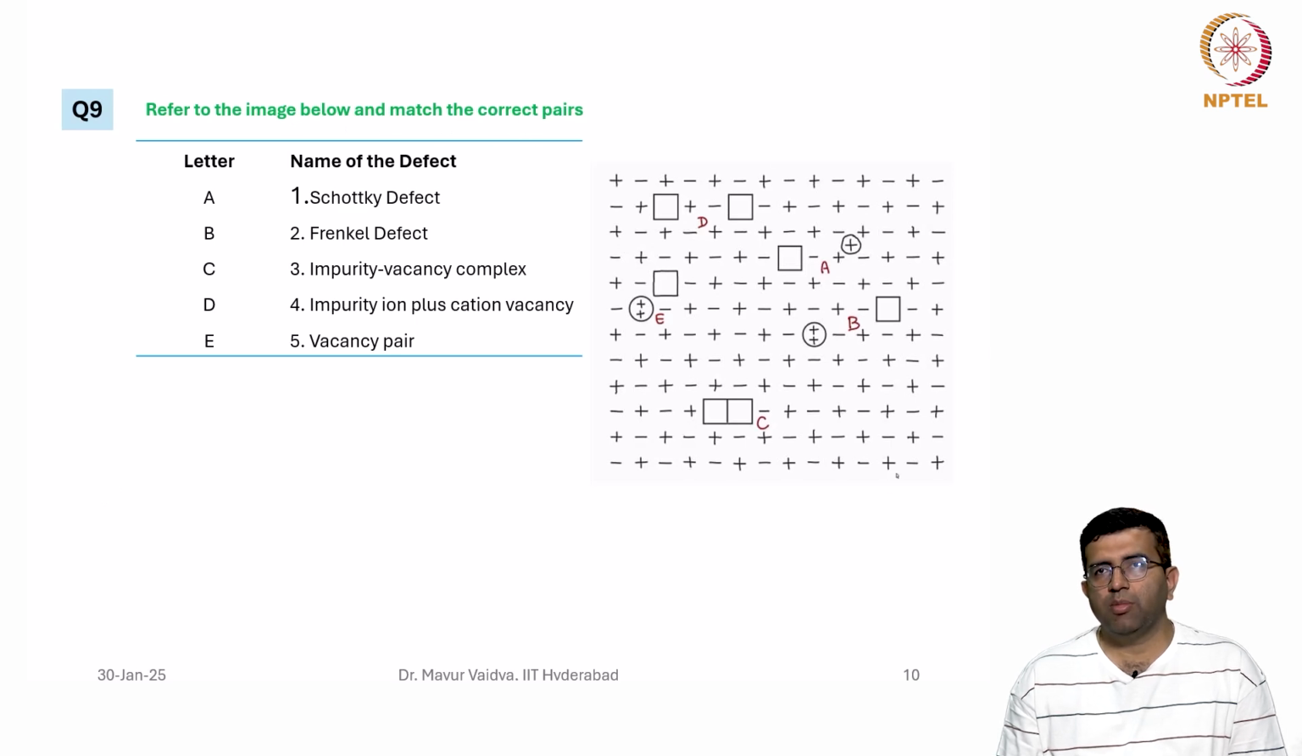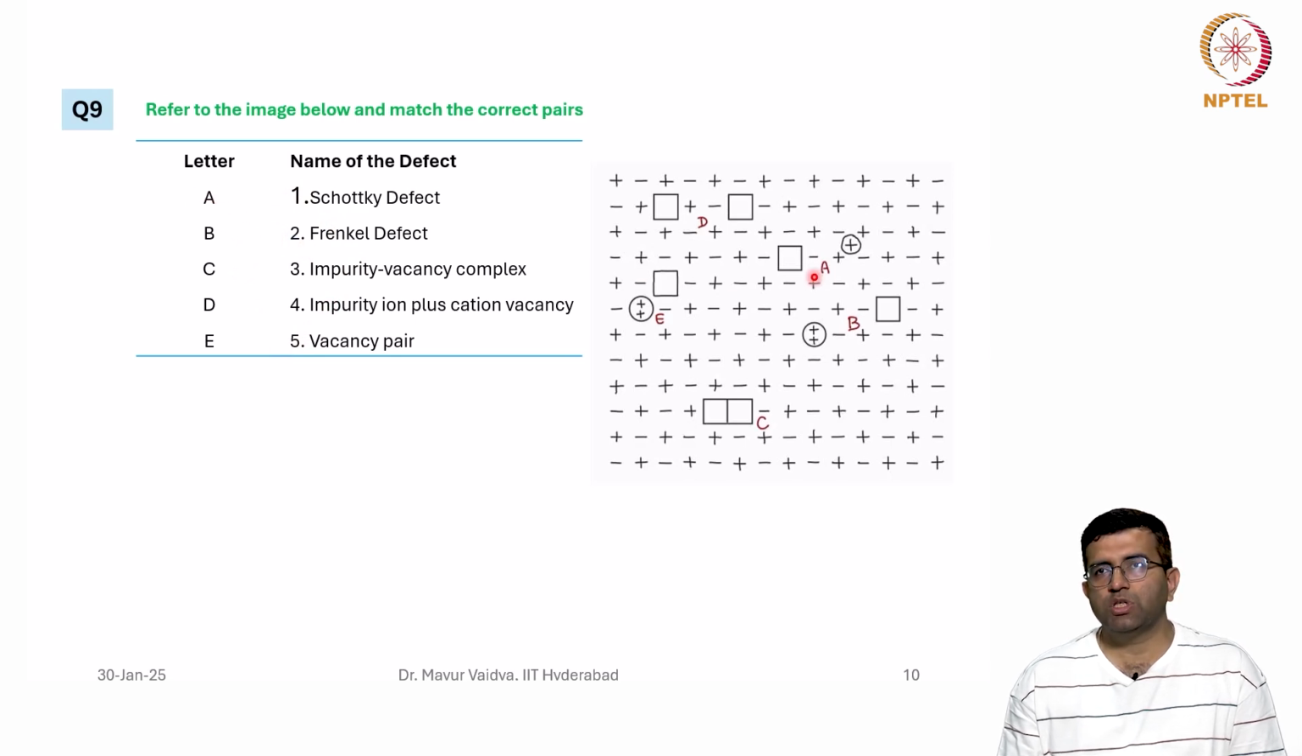This is the image of an ionic crystal in 2 dimensions, and you see these letters A, B, C, D, E. They represent the defects, and here is the table, but this is not correctly matched. So your task is to match it correctly. So what is A here?